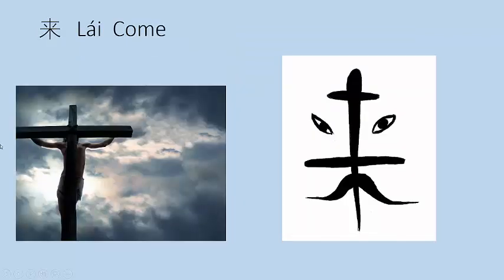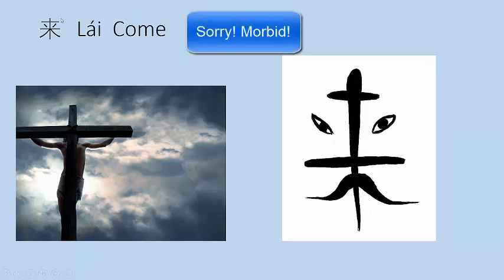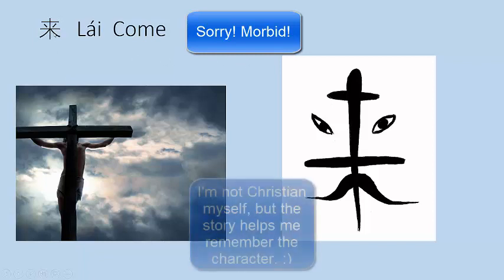We also used 来 a lot in this lesson. 来 means come, and here it's been illustrated as someone with a hat and mustache, but I always think it looks like, because you draw the cross first when you draw it, and then you draw what looks like two arms, so I think it looks like someone being crucified, which is great because it has the memory aid of Jesus is coming back.